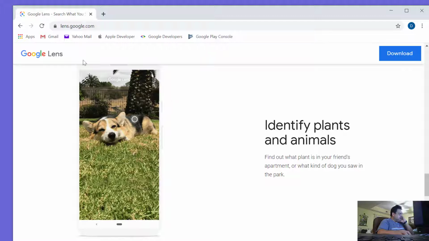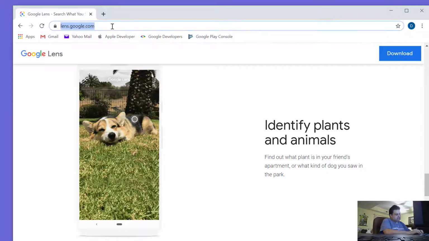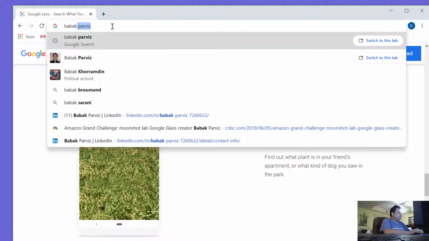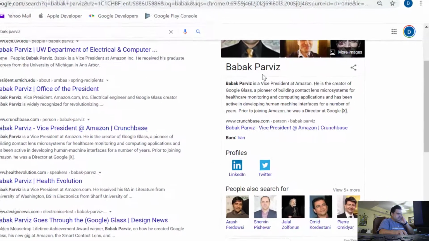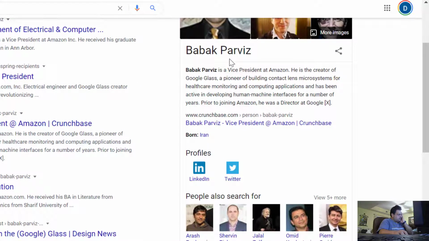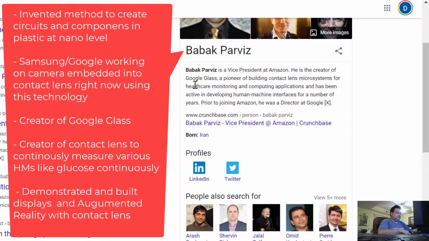And a lot of these things like Discover, Cards, Lens, all came out of the division of Google called Google X. It was founded by this guy, Babak Parviz. And he's actually now at Amazon, so he's no longer at Google, but he's the one that created Google Glass. Never took off, but apparently now Apple has come up with Apple Glass. That's going to be coming within next year, so we'll see how that pans out.